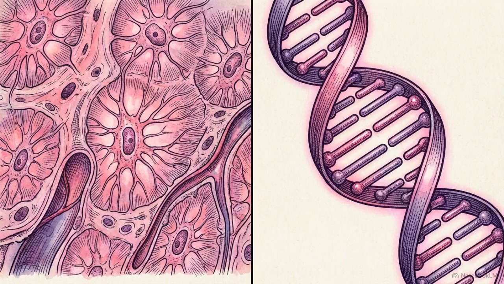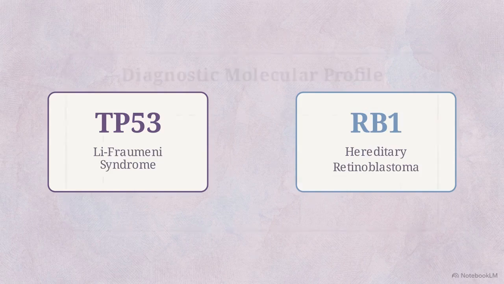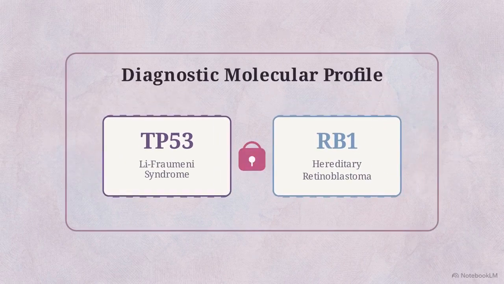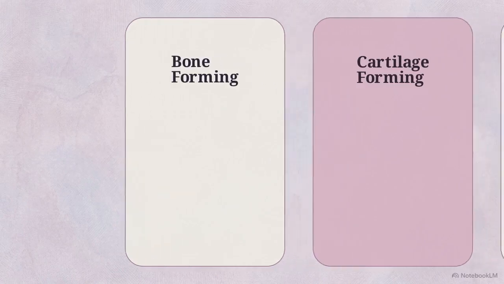A major shift in our understanding of pediatric osteosarcoma is the prevalence of germline alterations. Data indicates roughly 20% of young osteosarcoma patients harbor a predisposition through an underlying germline mutation. These include TP53 mutations in Li-Fraumeni syndrome and RB1 alterations in hereditary retinoblastoma. Confirming these alterations changes the scope of clinical care, as the discovery necessitates genetic counseling and screening for the patient's family.